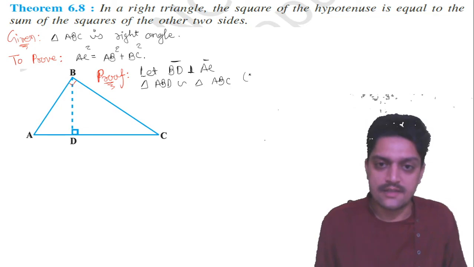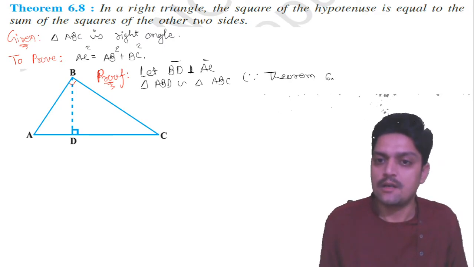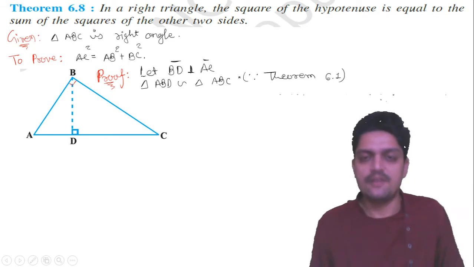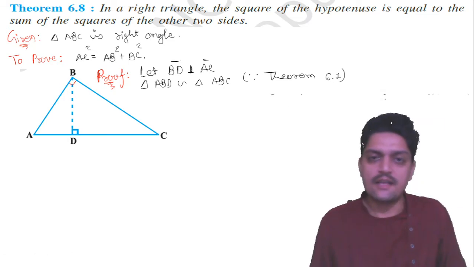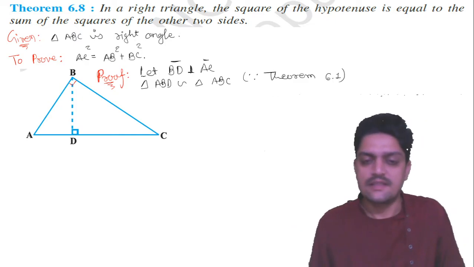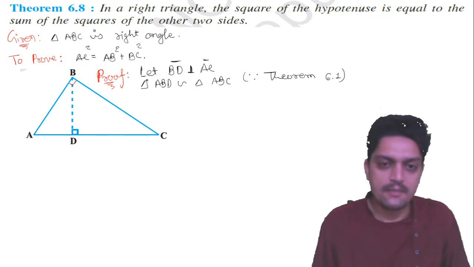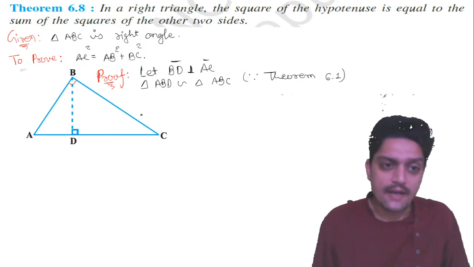Why? Because of this reason you also have to write theorem 6.1. This theorem we have already seen in our previous videos. If you haven't seen it, the i button is given on top, so you can click there and see that video. Triangle ABD and triangle ABC both are similar. So what can you write now?